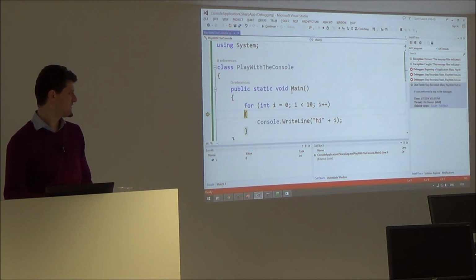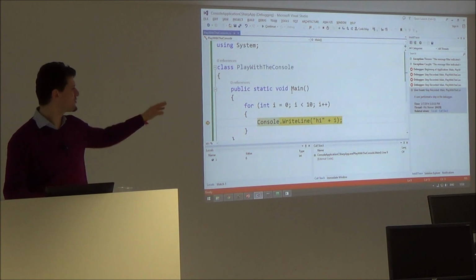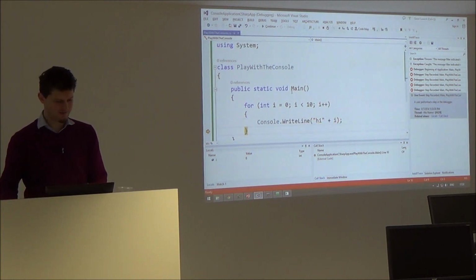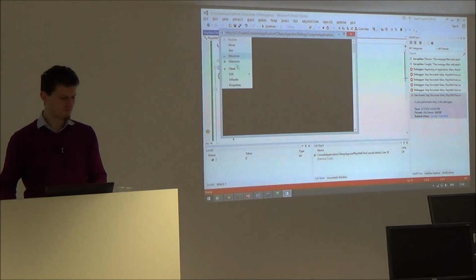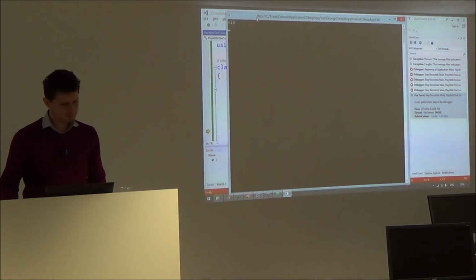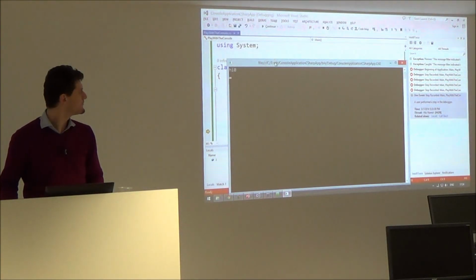F10, go ahead. I'm about to execute this yellow line. What do you think? Go ahead, F10. See what happens. Hi 0. The font is not changed, I will change the font. Consolas 24 is good enough. It's visible.